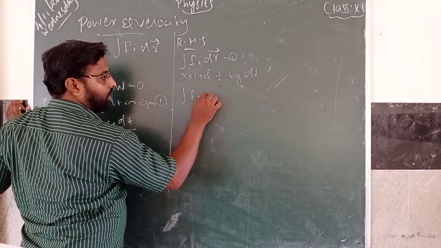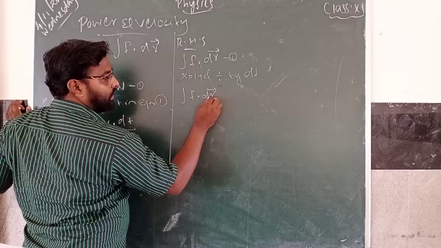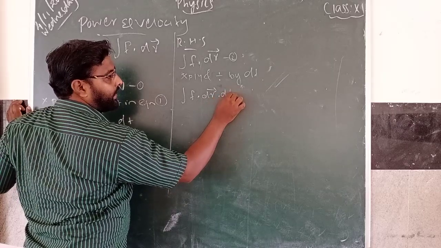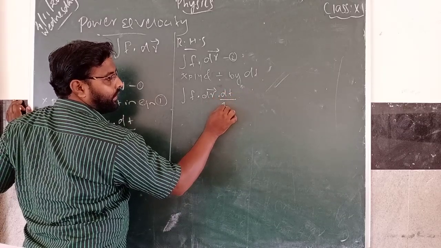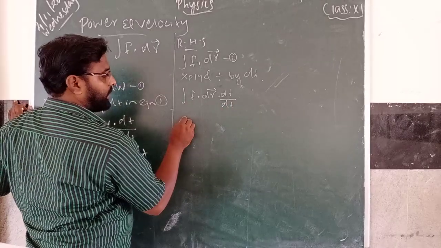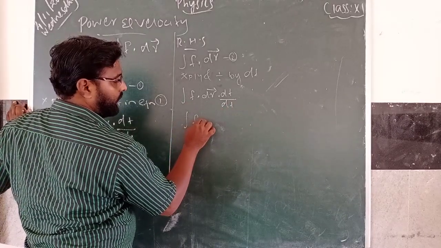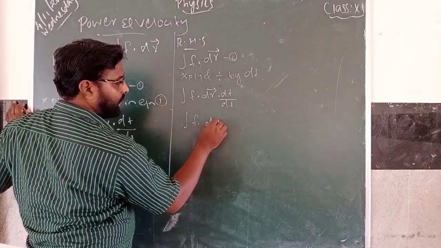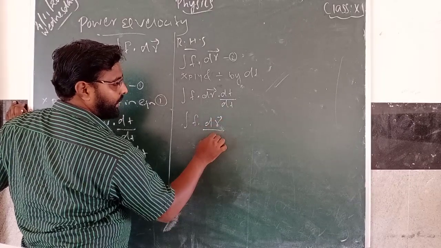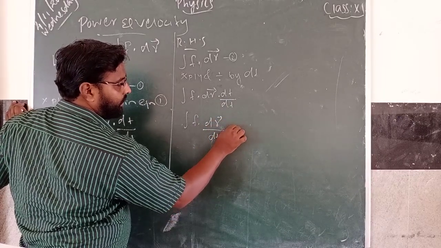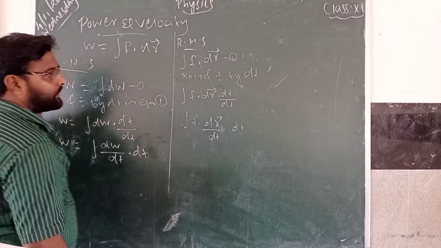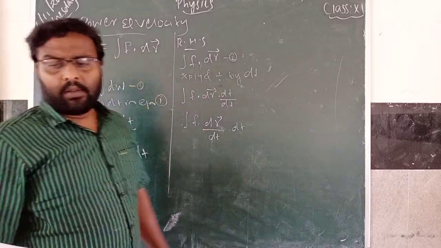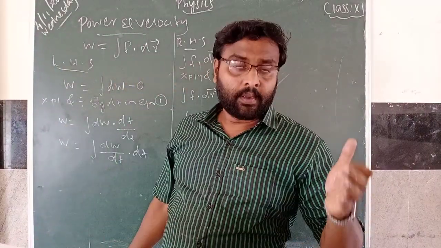F dot dr into dt, multiplied and divided. So rearrange and write up: F dot dr by dt into dt. This is the RHS.